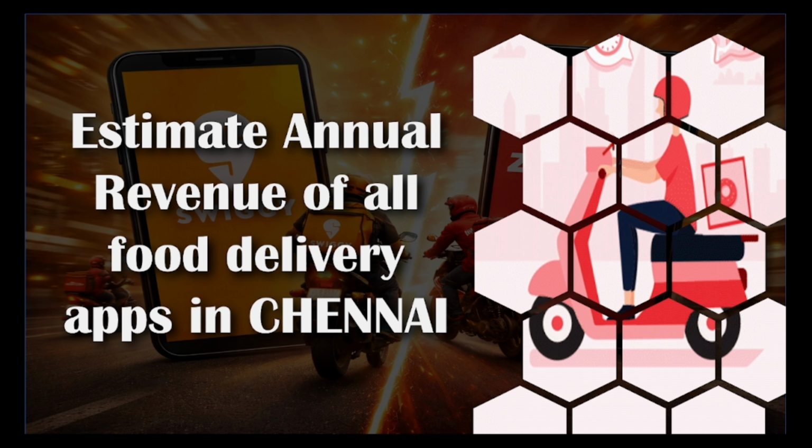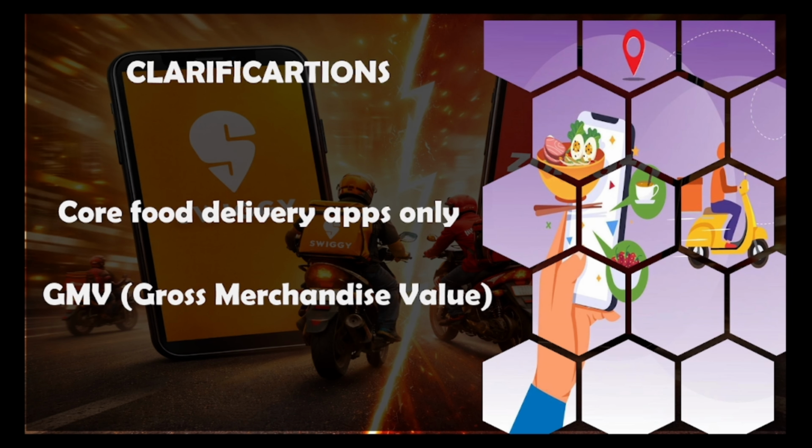So before diving deep into the calculations, let me clarify a few points. Here we are going to consider only the core food delivery apps like Swiggy and Zomato, and not other consumer product delivery apps like Blinkit or Instamart. And we are going to calculate the gross merchandise value. Now, this term is important.